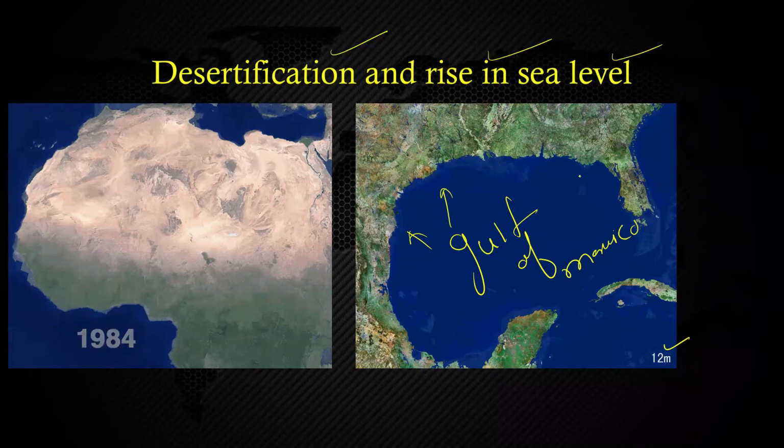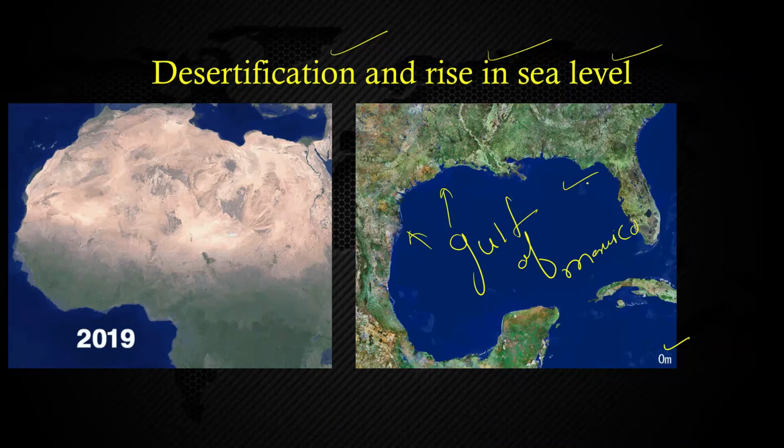So there is a change in the sea level, and it is because of the excessive melting of the Arctic Ocean and Antarctic Ocean. Melting means snow melting. Even you can say here in the desertification, the Sahara desert is there. In this Sahara desert, you can see from 1984 to 2019 how this Sahara desert is being spread. Within a 20 to 30 years timeline, you can observe this phenomenon. Then what might be happening after thousands of years or hundreds of years, isn't it?